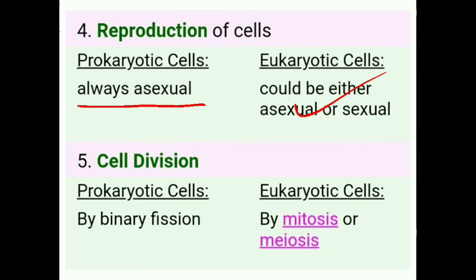Now, cell division. In prokaryotic cells, cells divide by binary fission, while in eukaryotic cells, cells divide by mitosis or meiosis.